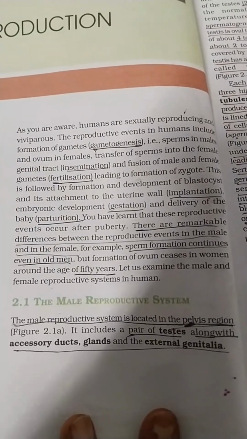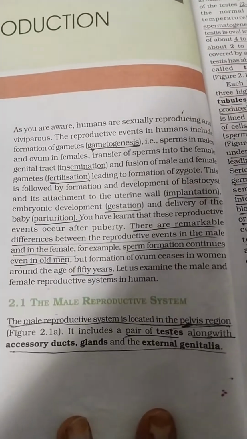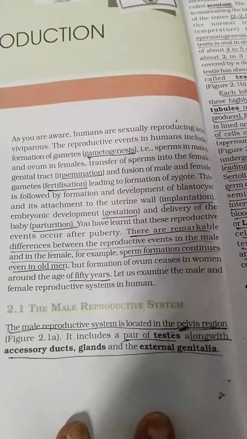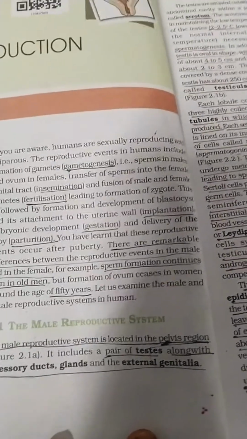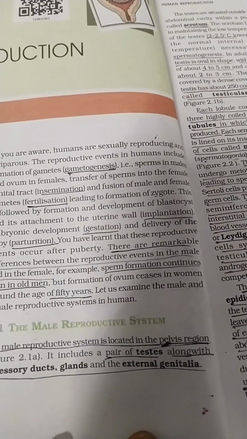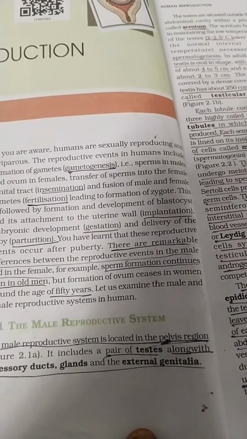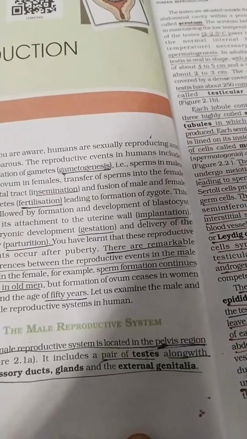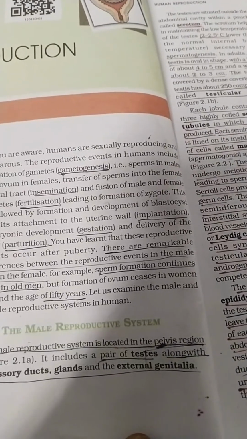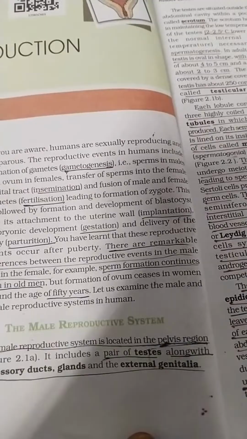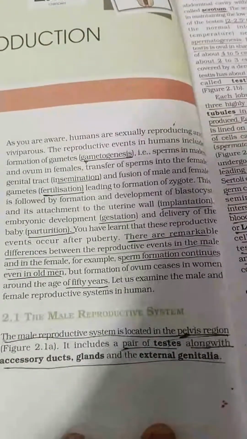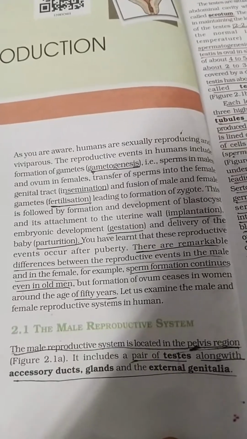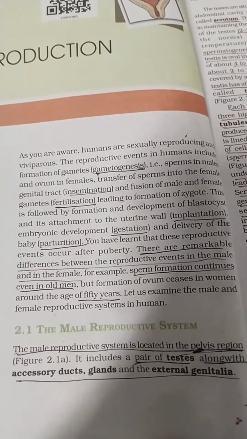But formation of ovum ceases in women around the age of 50 years. Here, what they are trying to tell is that the gametes in males are continuously produced, whereas in females the gamete formation, or the ovum formation, is going to cease around 50 years. Let us examine the male and female reproductive system in humans.